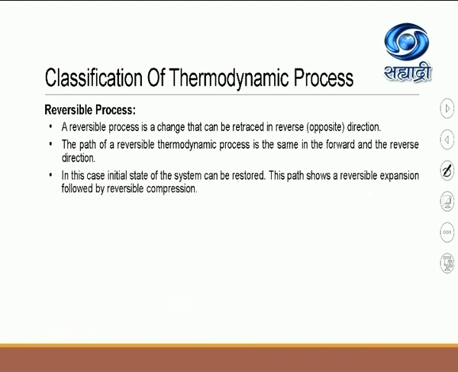Let me explain this by using the PV diagram, okay? In this case, the initial state of the system can be restored, and the diagram shows the path of a reversible expansion which is followed by the reversible compression. Now let us see once again the reversible process with the help of a PV diagram.